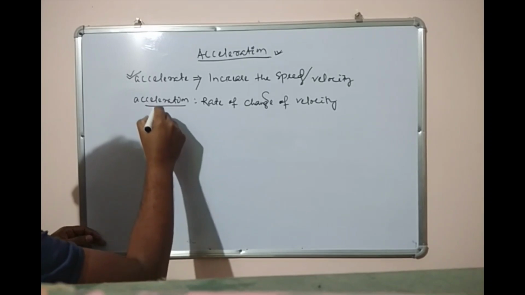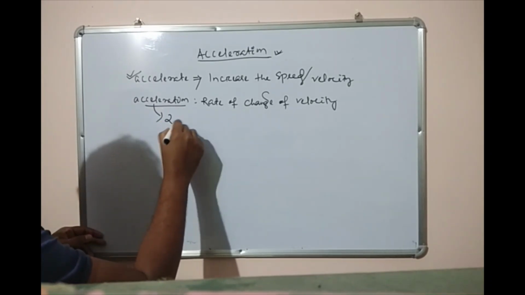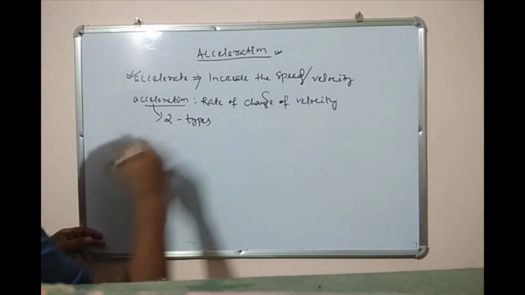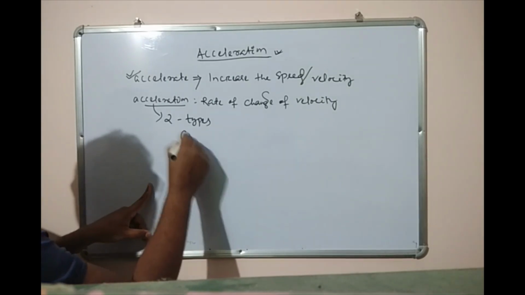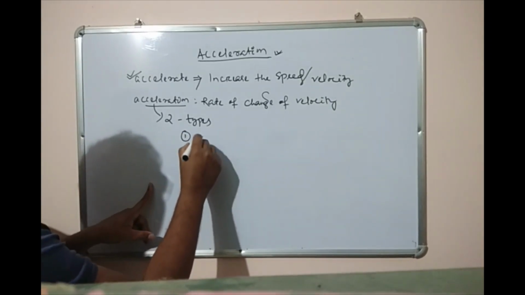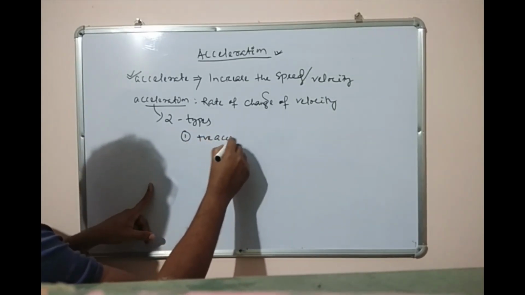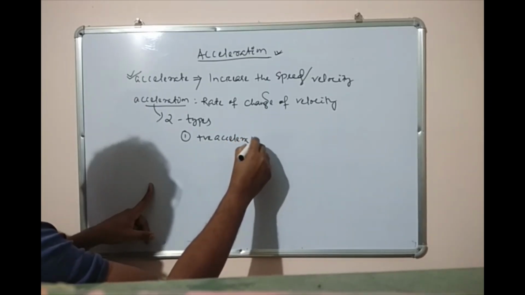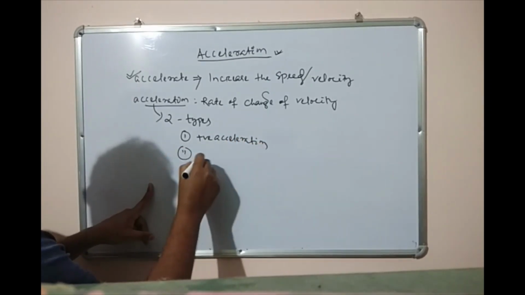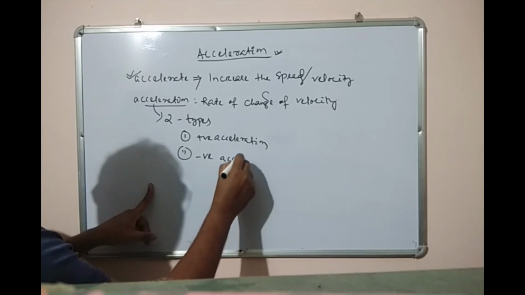Now these accelerations are of two types. First is called positive acceleration, second is negative acceleration.